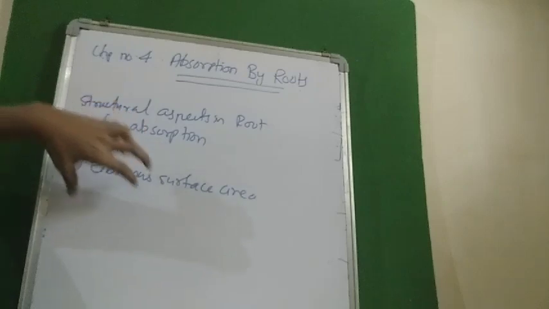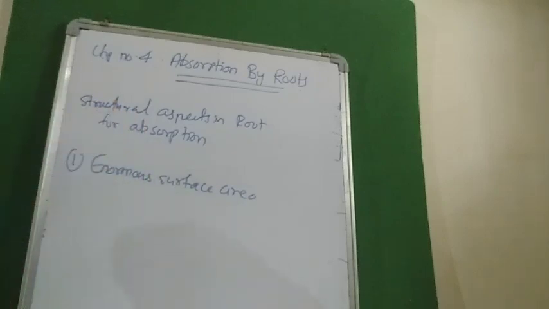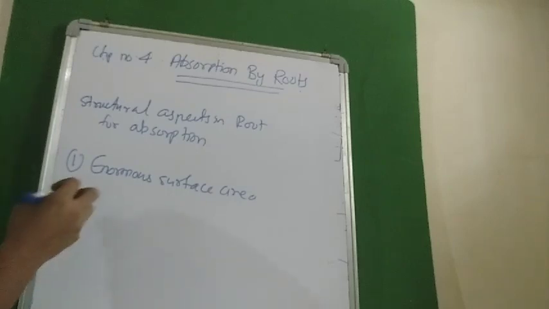So how is the surface area increased in roots? It is by protrusions of the roots in the form of rootlets, or root hairs. Due to the presence of hundreds, thousands of root hairs, the surface area of the root increases tremendously and the absorption capacity also increases.